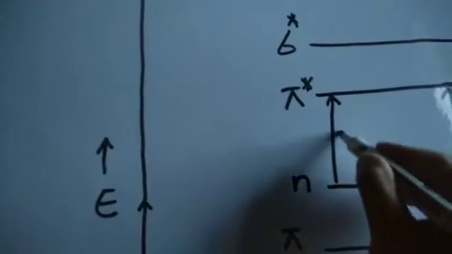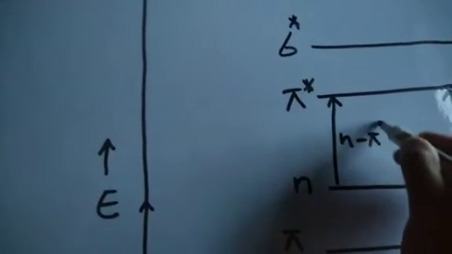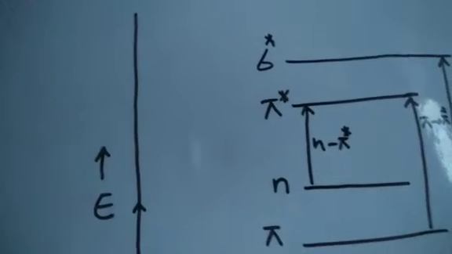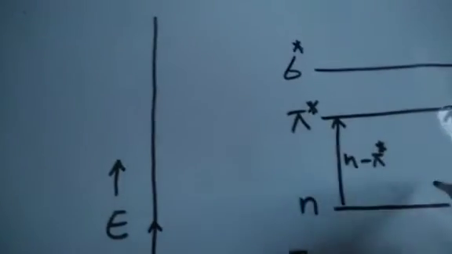Then we have this n to pi star transition, and then we have one more, that is n to sigma star. This transition is getting a bit tricky.